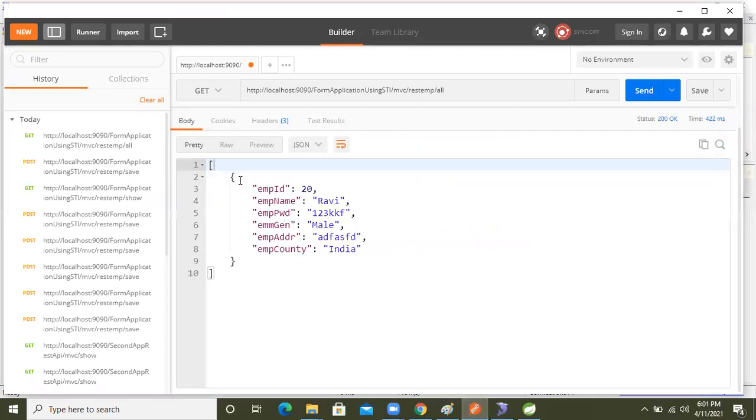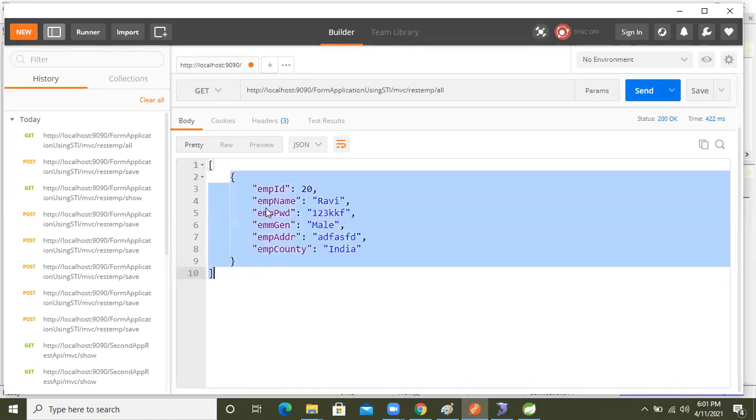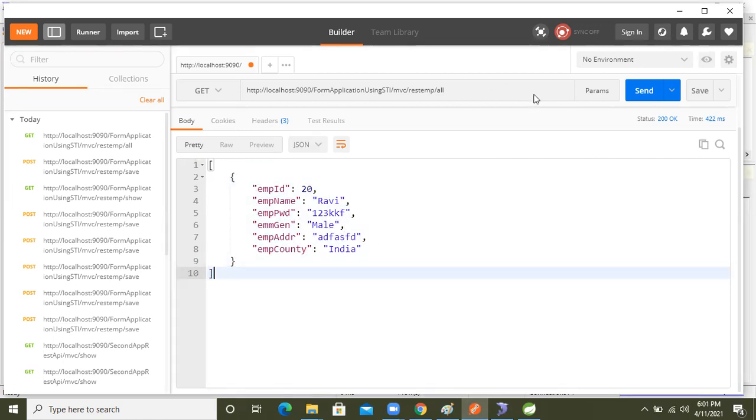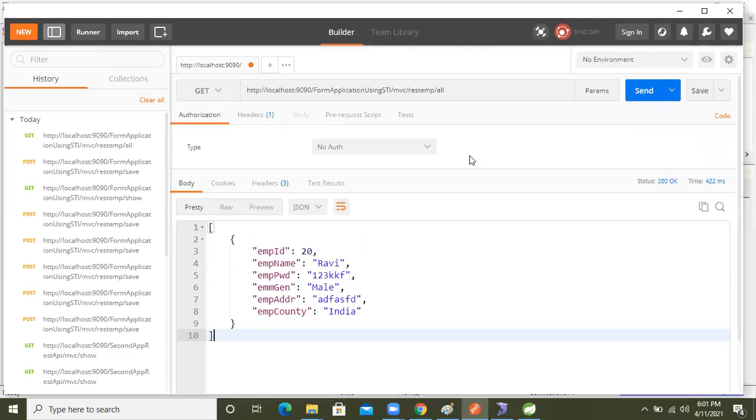One JSON data came, or not? Same thing. If we add one more curly bracket here, one more record will come. This is called a list of JSON employee data. If you want this data in XML format, guys, what will you do?